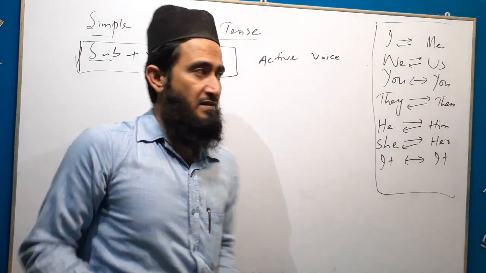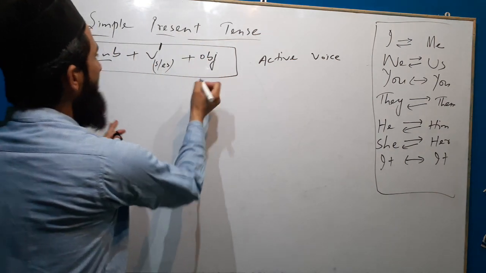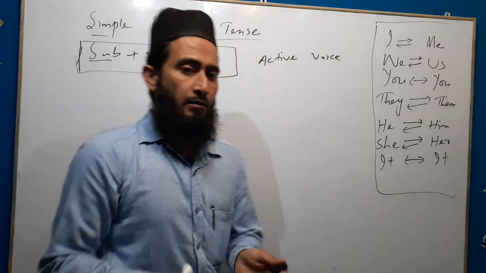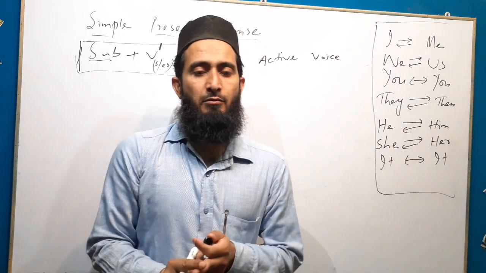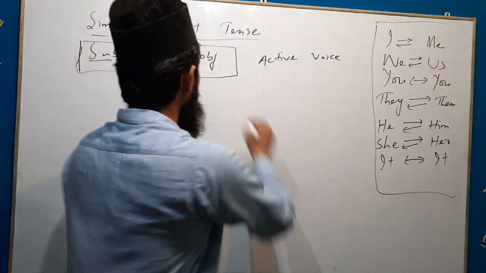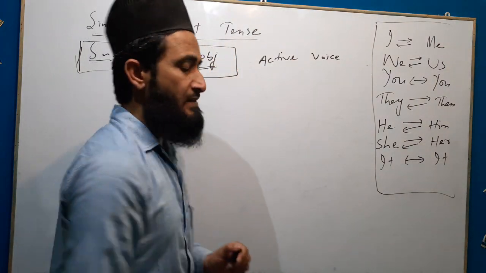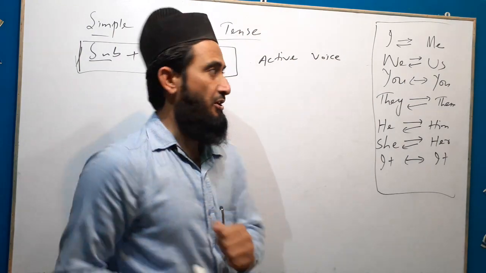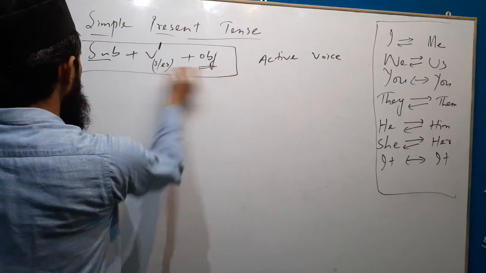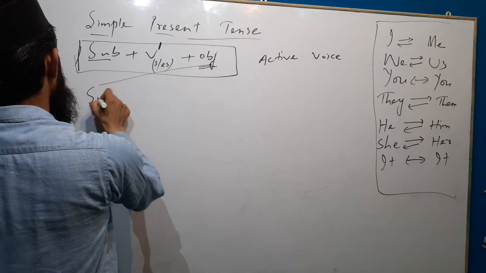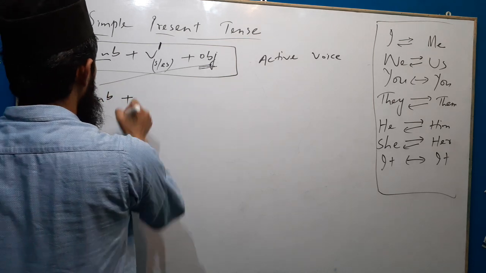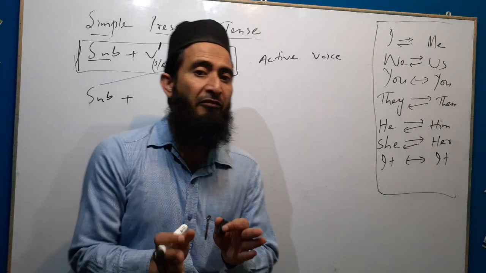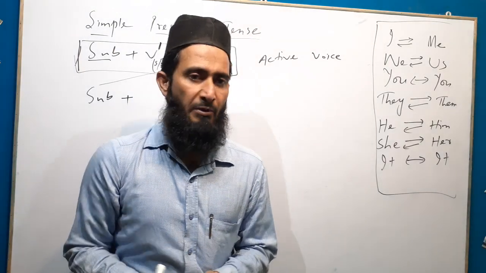How we will change it into passive, we will see. Its rule is, while changing from active to passive, first the object of the sentence is changed into the subject, plus helping verb.